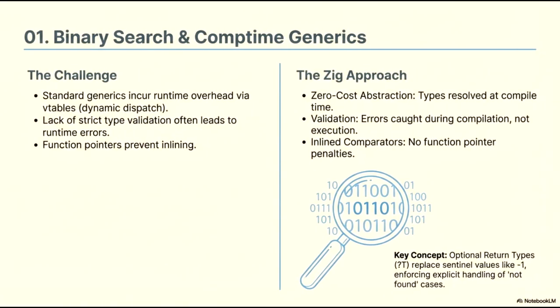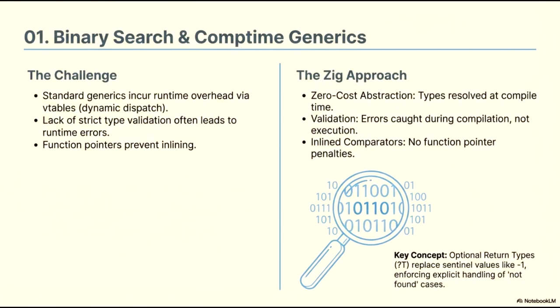Implementing a generic binary search often presents significant performance and safety challenges. In many standard languages, generics incur runtime overhead through vtables and dynamic dispatch. This lack of strict type validation can lead to unexpected runtime errors, while the use of function pointers for custom comparisons often blocks the compiler from performing essential inlining.